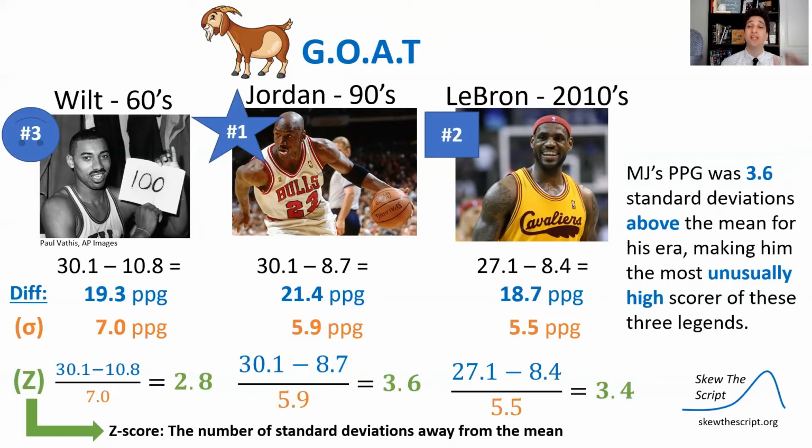That means he is really unusually a high scorer for the 90s era NBA. LeBron was actually in a close second with 3.4 standard deviations above the mean for his time. And Wilt, who started out on top with Jordan, now that we see there was more variation in his time, actually comes out behind with 2.8 standard deviations above the mean. Still really good, still unusually high, but not as many standard deviations away from the mean as Jordan or LeBron.